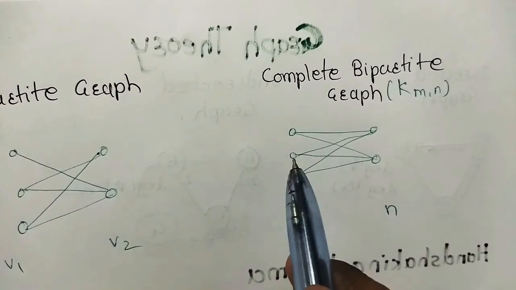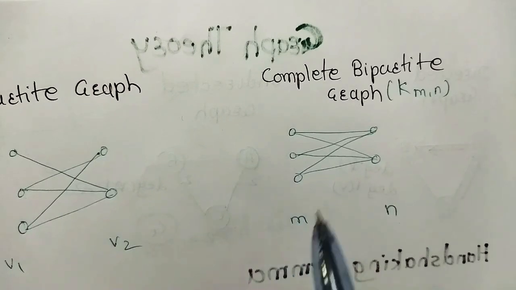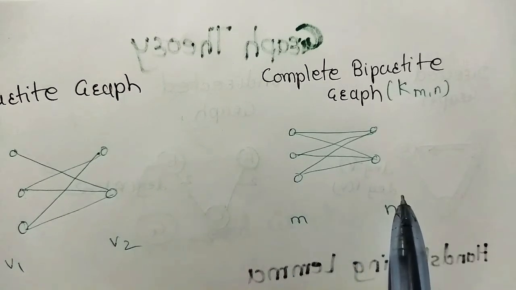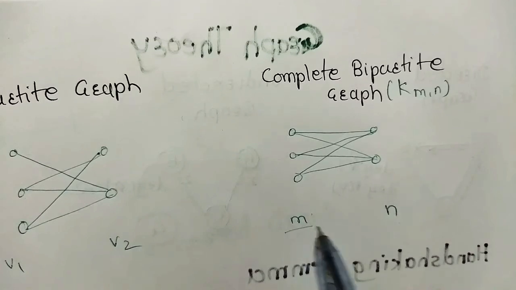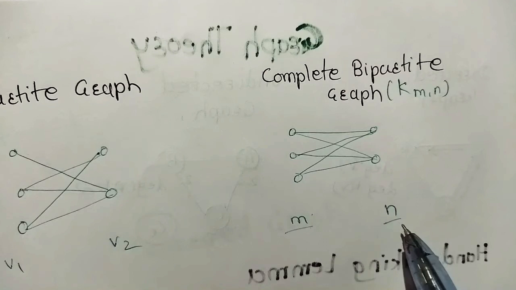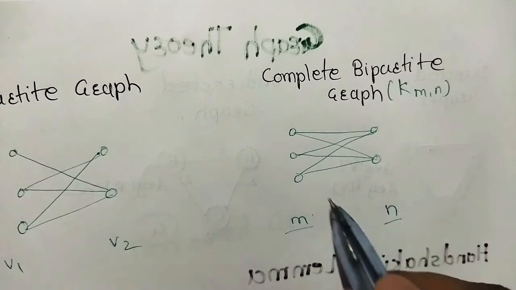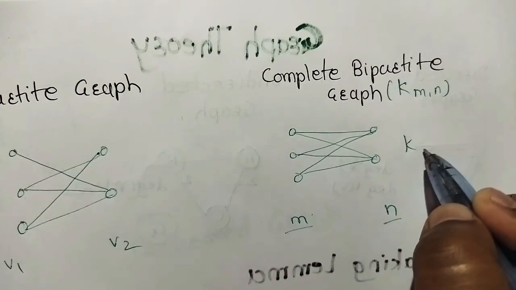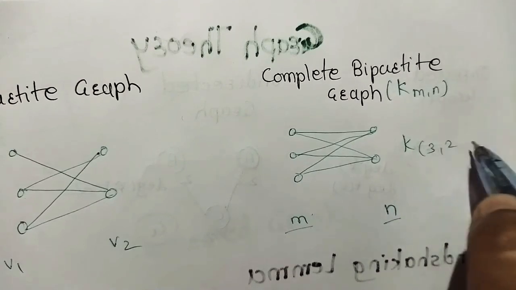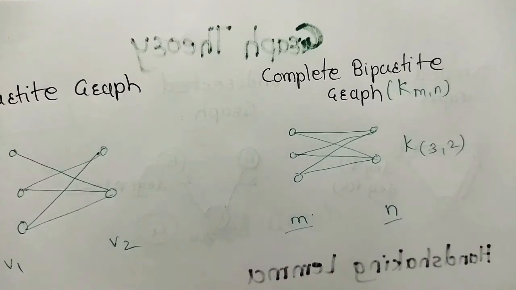Means an edge between each vertex pair from M and N. Now vertices in the V1, vertices in the M set and vertices in the N set. This is called a KMN graph. Means for this, the order of this graph is K 3 by 2. This is called a complete bipartite graph.